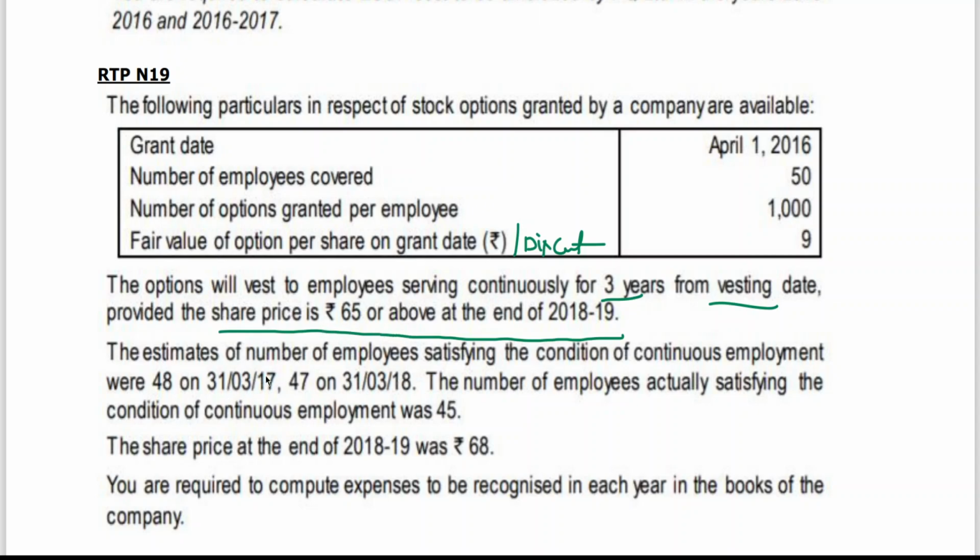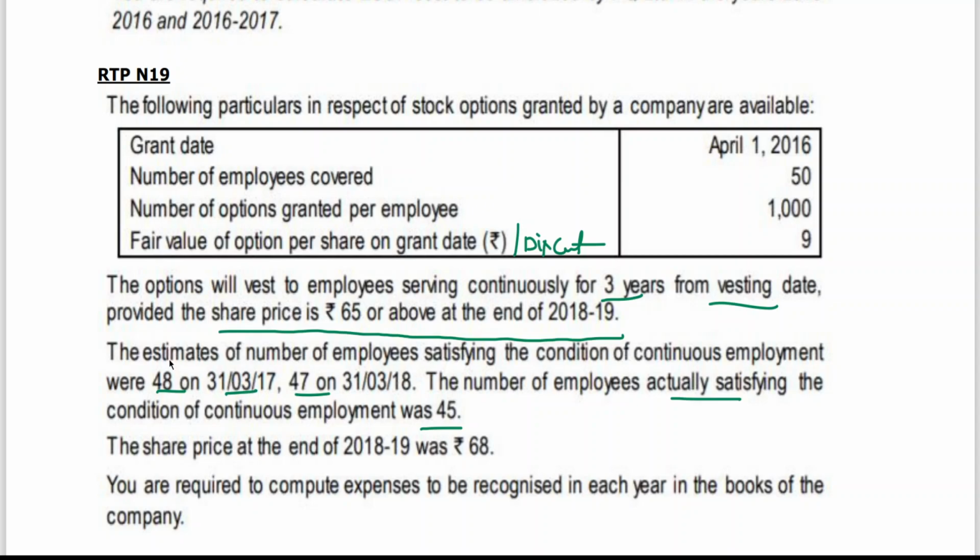The estimates of the number of employees satisfying the condition of continuous employment are 48 on 31st March 17, 47 on 31st March 18. The number of employees actually satisfying the condition of continuous employment was 45. See, we got 3 years, no? 1st April 16 to 31st March 17 will become the first year.